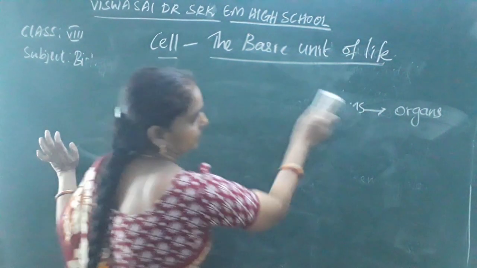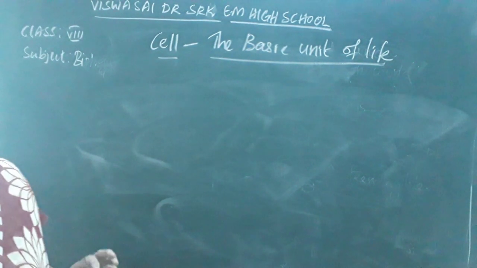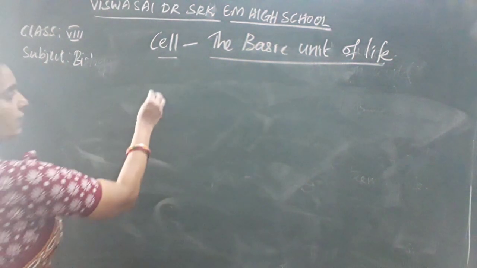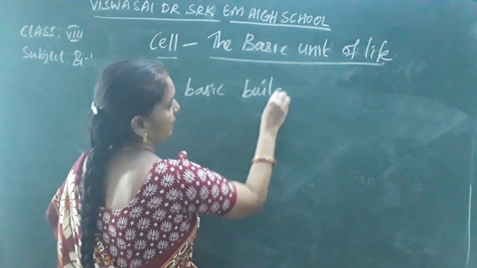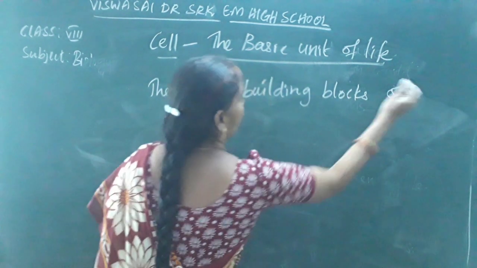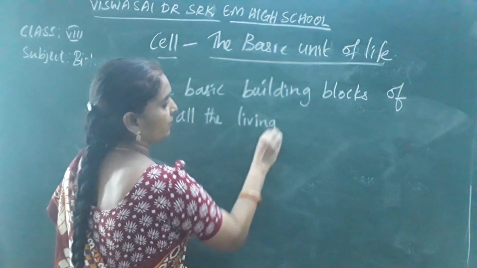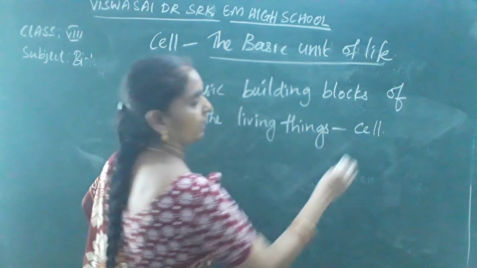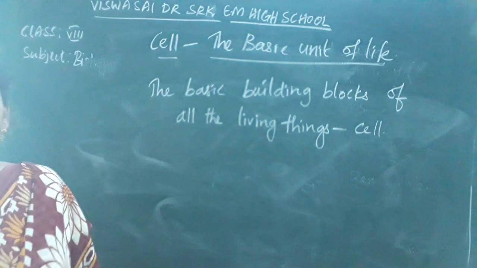So note it down, children. What are cells? Cells are the smaller units of the body, the basic building blocks of all the living things. Cell is the basic building block of all the living things.